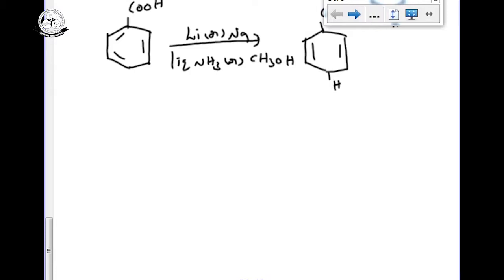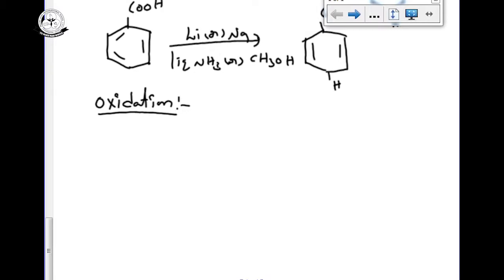Next, the most important discussion is another chemical property of benzene, that is oxidation. Oxidation we are seeing in alkanes, alkenes and alkynes also. In alkanes we saw 3 types of oxidation: complete oxidation, mild oxidation and slow oxidation. Now in oxidation, ozonolysis is important and complete oxidation is also important.